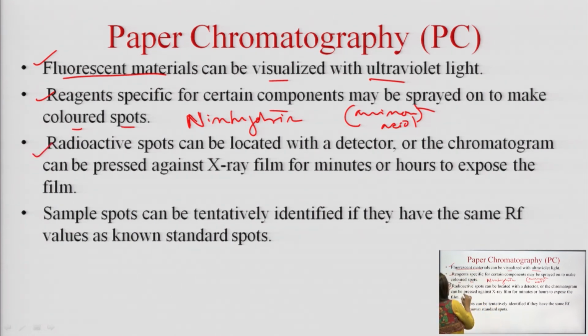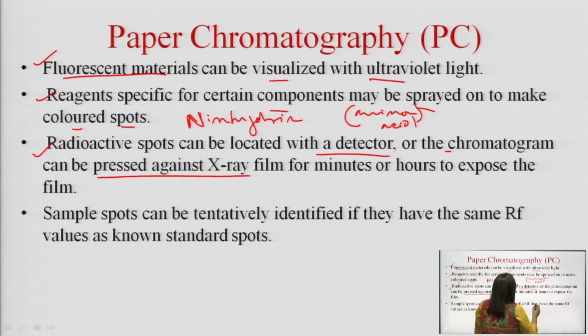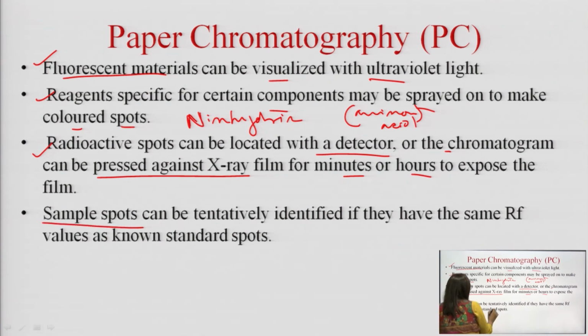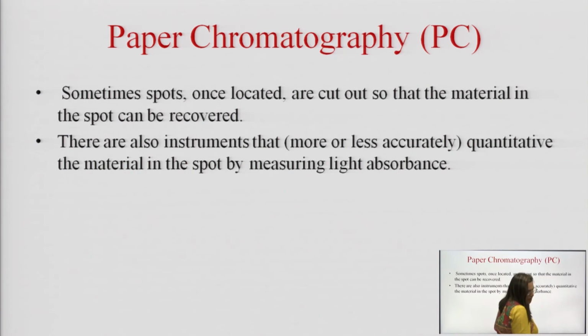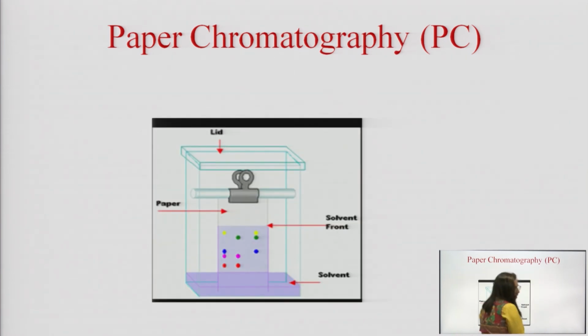Radioactive spots can be located with a detector, and the chromatogram can be pressed against X-ray films for minutes or hours to expose the film. The sample spots can be tentatively identified if they have the same RF values as the standard spots. So, here is the diagram for paper chromatography. We can see here, this is the developmental tank.